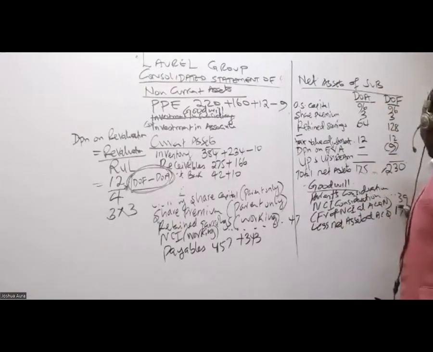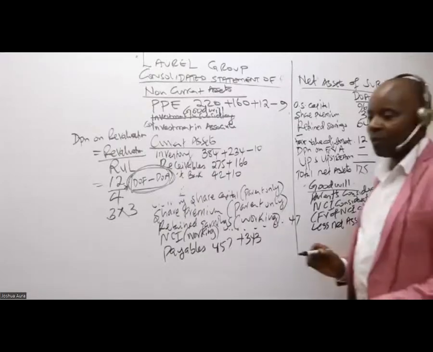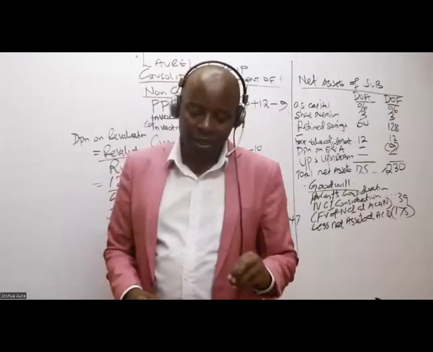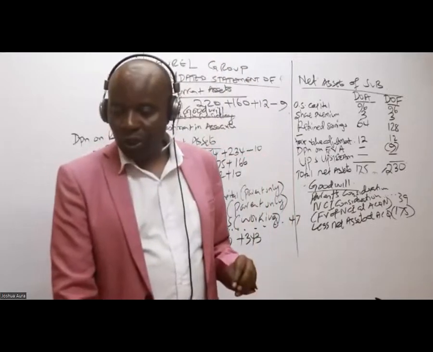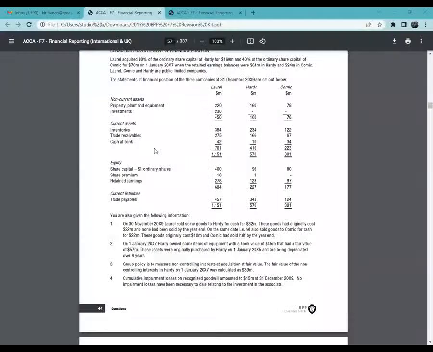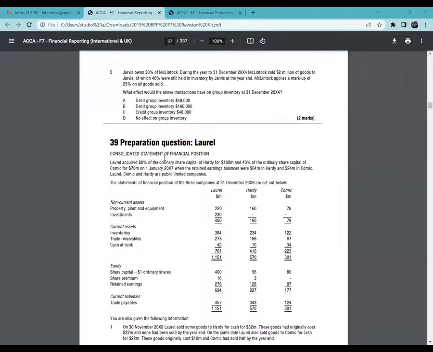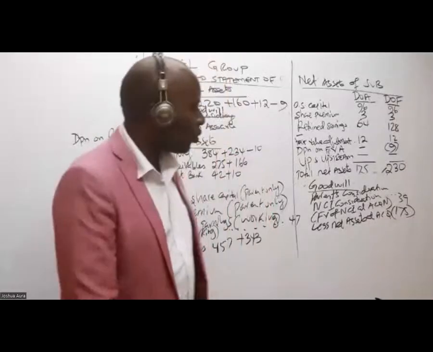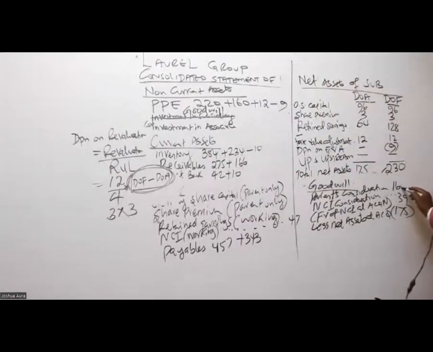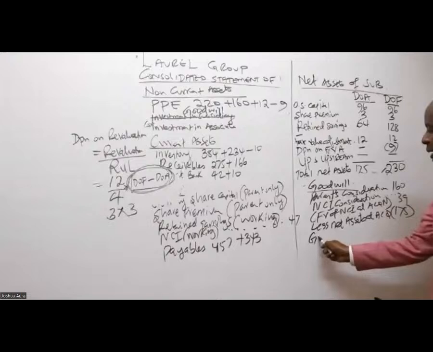So then the only thing I need is the parent's consideration. How much did the parent pay for their stake? Parent's consideration, I'm told here, Laurel acquired 80% of the ordinary share capital of Hadi for 160 million. 160, you're right, thank you. So 160.